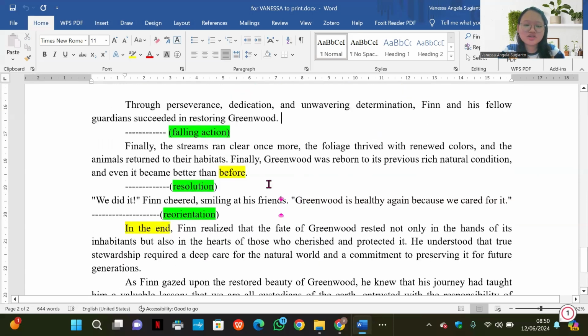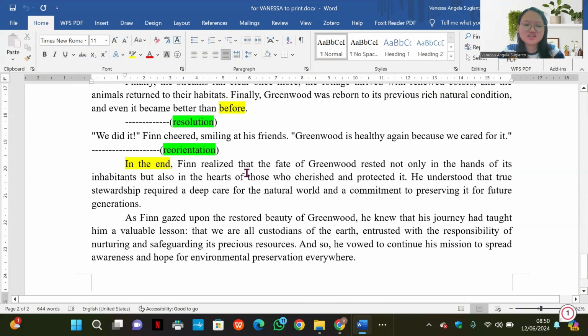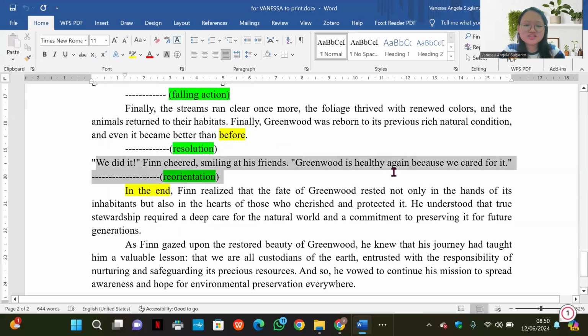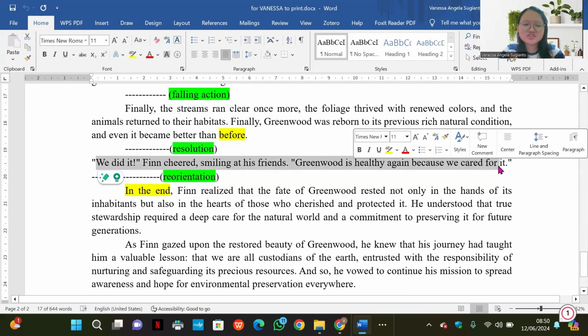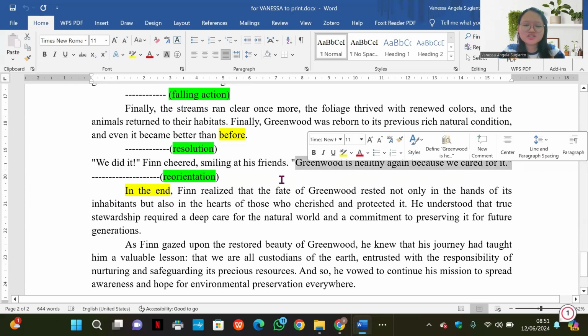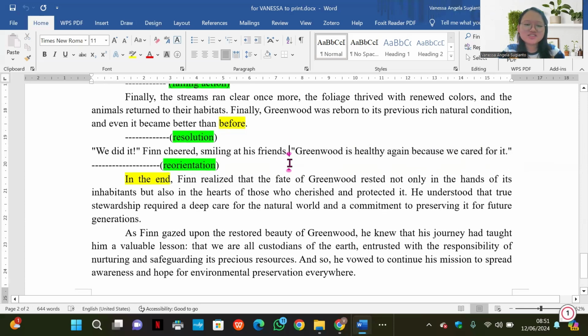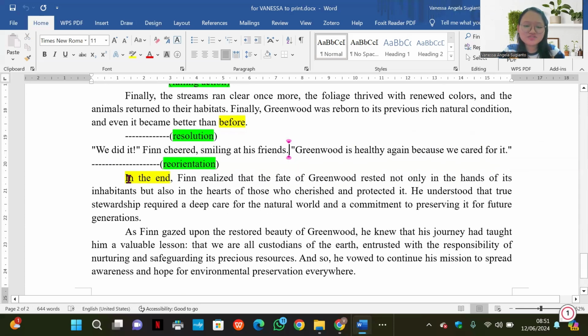And then this is the falling action, like what happened there. The streams ran clear once more, and there were new leaves, like that, and animals returned to their habitats. And this is the resolution. This is the ending. It is really shown that they already succeeded to make the forest get its previous condition.